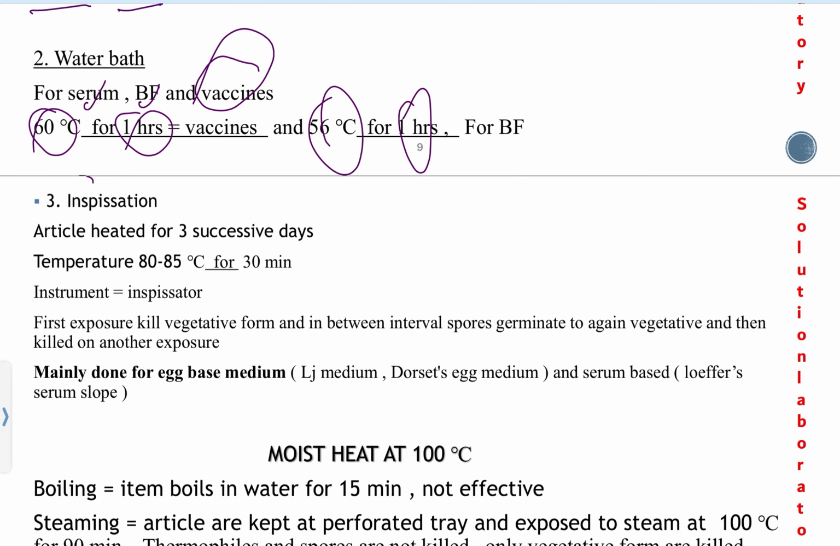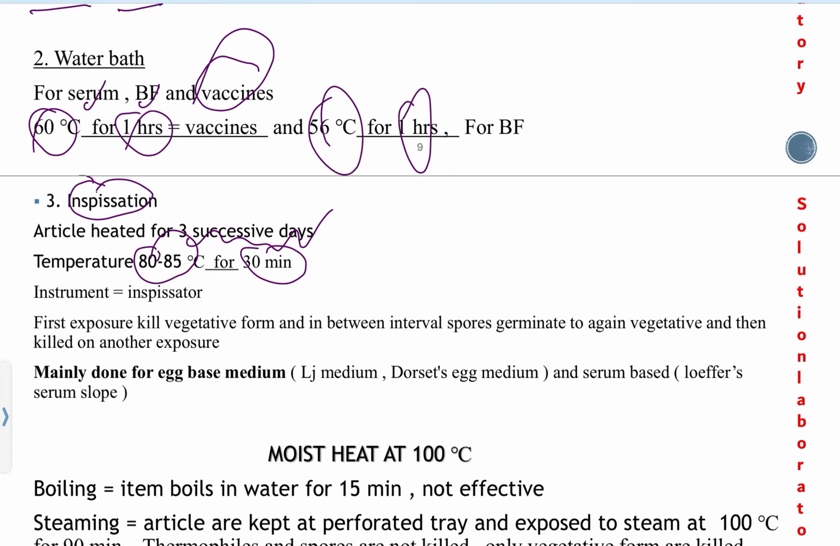In this inspissation method, the article is heated for 3 successive days at a temperature of 80 to 85 degrees Celsius for 30 minutes. During the first exposure, the vegetative form is destroyed or killed, and in the interval, the spores again germinate to vegetative forms, and again these vegetative forms are destroyed. By this, we can achieve sterilization.